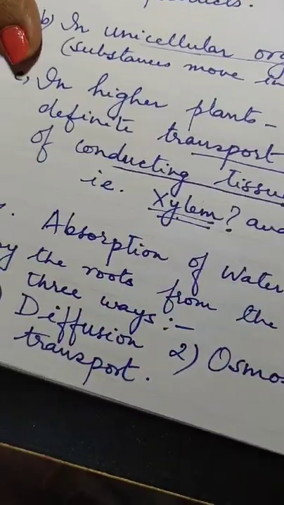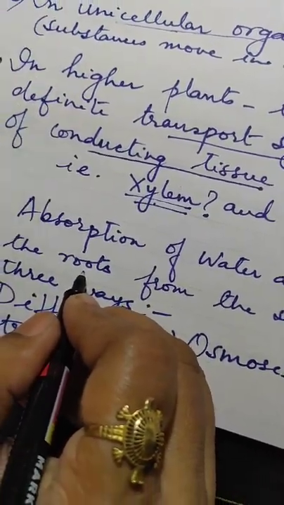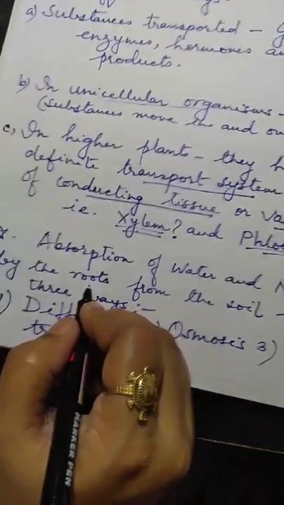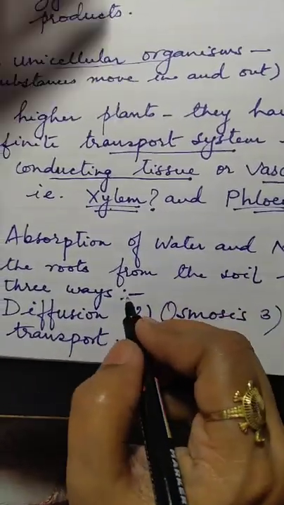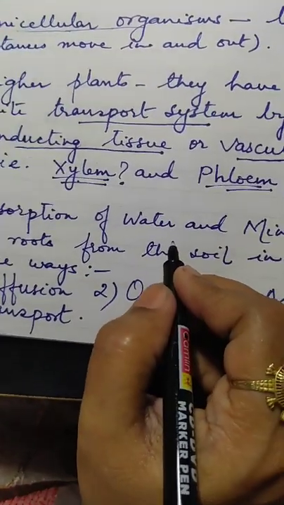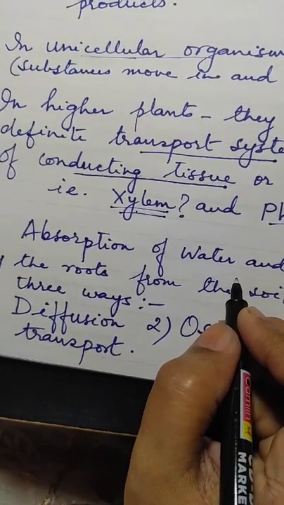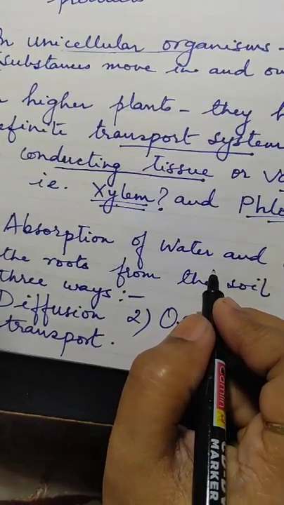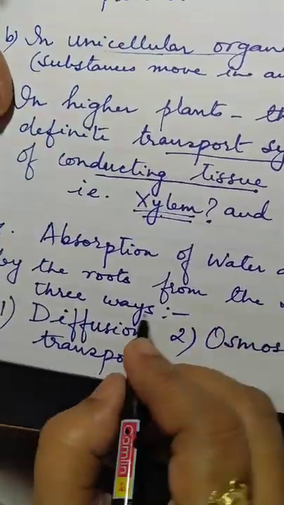Obviously, the absorption takes place through the roots. Why? Because the roots are deep in the soil. Their location is in the soil, and from the soil the roots absorb water and then transport it to the different parts of the plant's body. We all know that the roots help in absorbing substances, absorbing water and so on, but they also fix the plants upright in the soil.